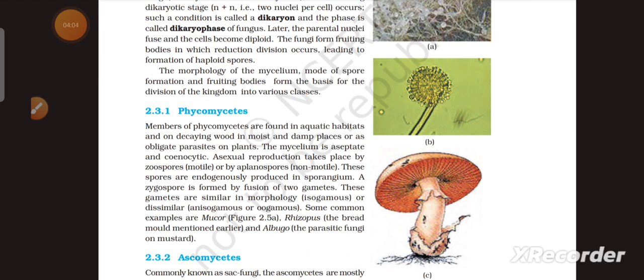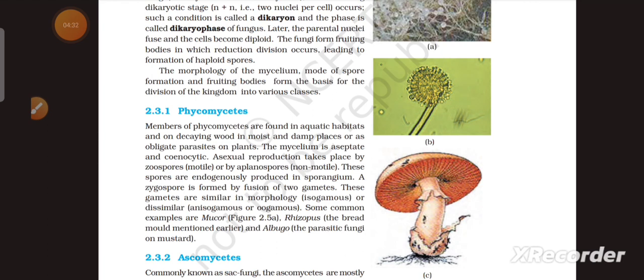The mycelium is aseptate and coenocytic. Asexual reproduction takes place by zoospores, that are motile, and by aplanospores, that are non-motile. These spores are endogenously produced in sporangium. A zygospore is formed by fusion of two gametes. These gametes are similar in morphology, that is isogamous, or dissimilar, that is anisogamous or oogamous.